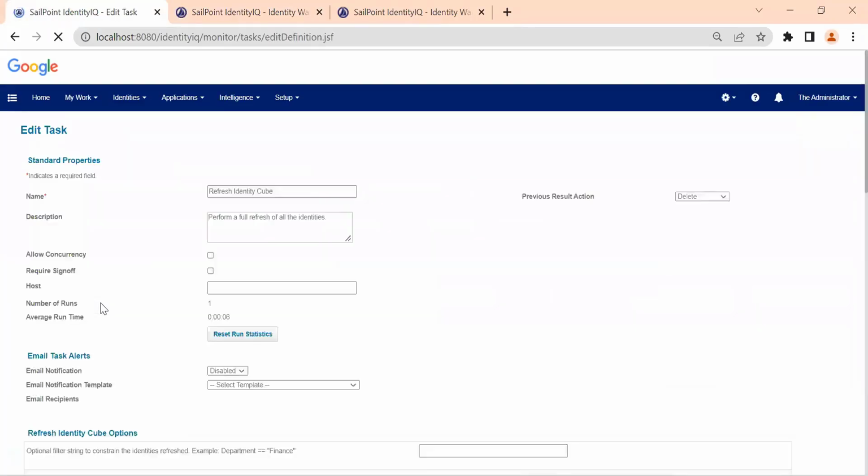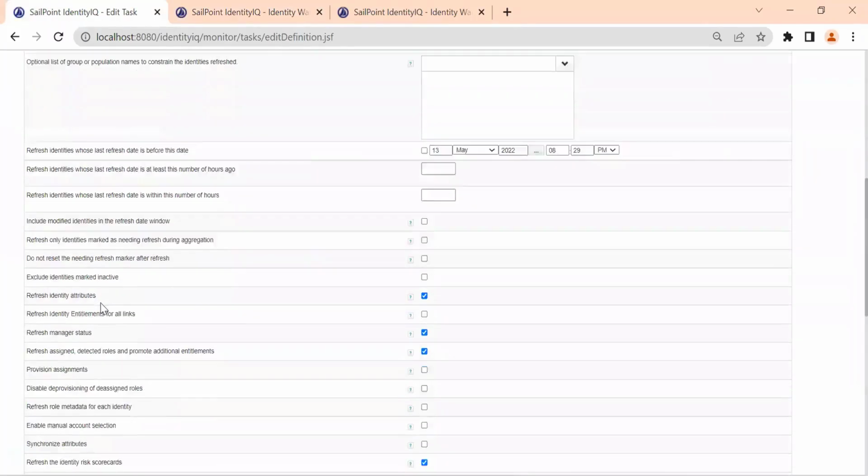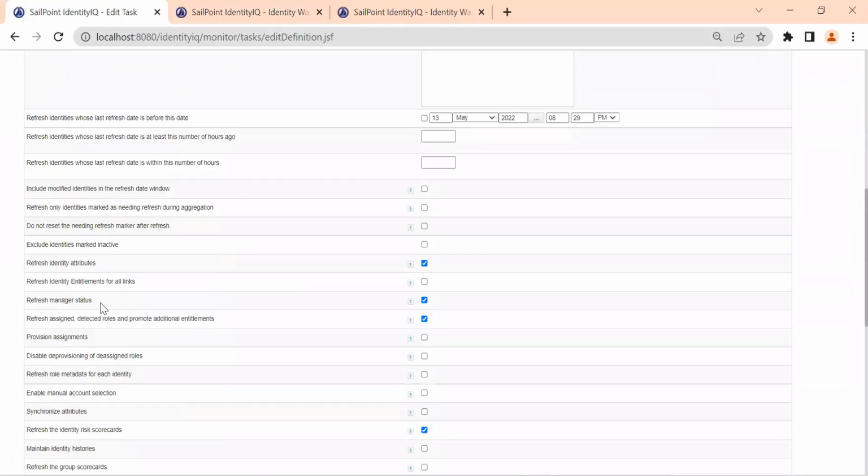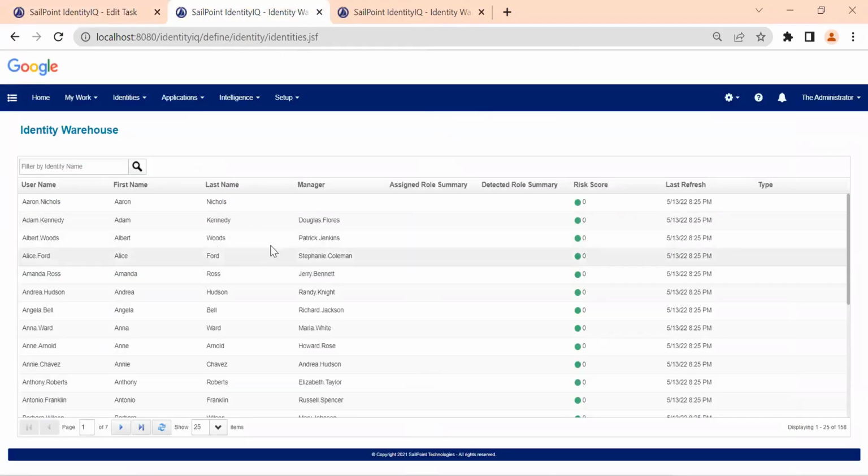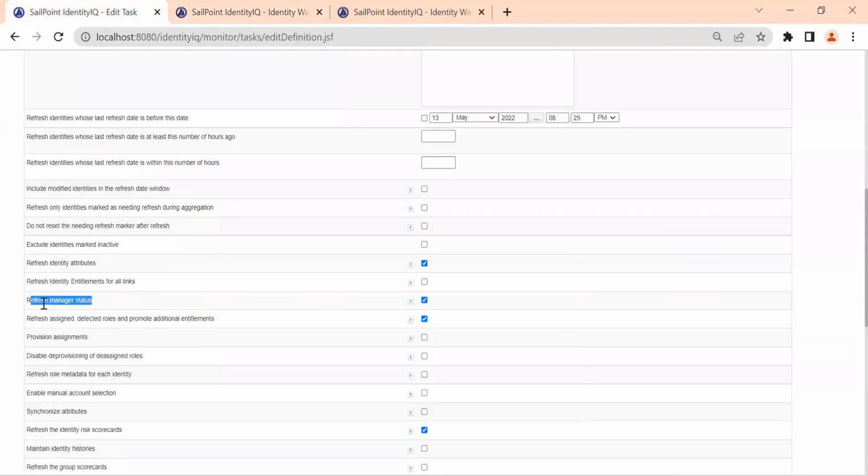If you click this task, you will see many options. Say you have defined manager mapping, that will get refreshed. It could be that tomorrow this user, Patrick Jenkins, leaves the organization, so Albert Wood's manager will get updated by using the refresh manager status.